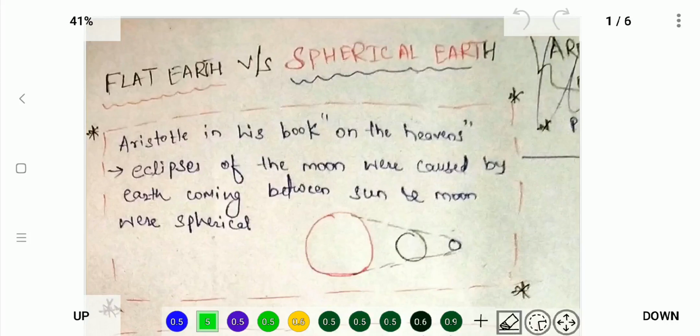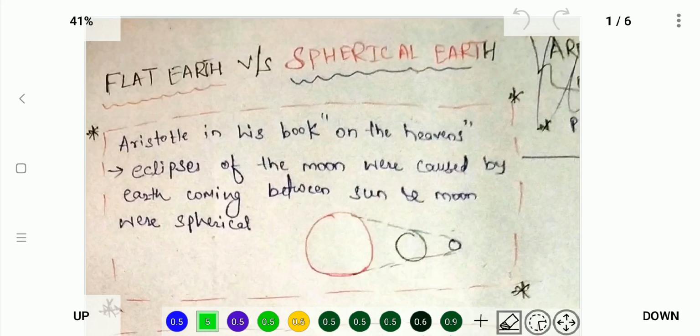Basically, the first topic is flat earth versus spherical earth. According to the first point, Aristotle in his book on the heavens, around 300 BC, observed that eclipses of the moon were caused by the earth coming between the sun and the moon, and the shadow was spherical.